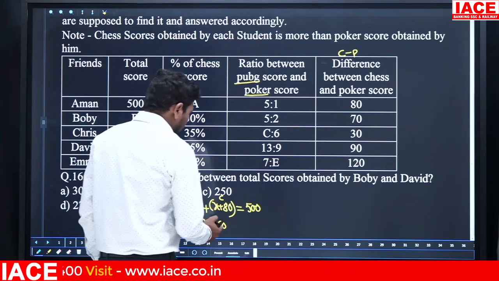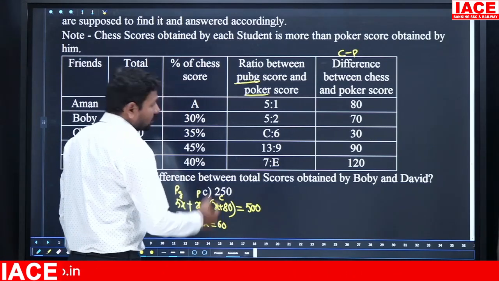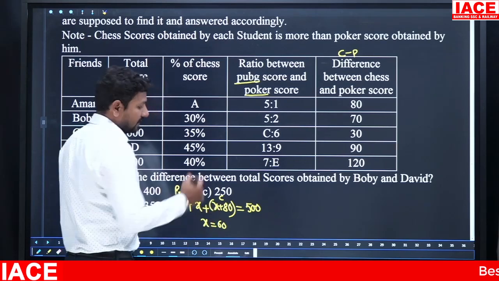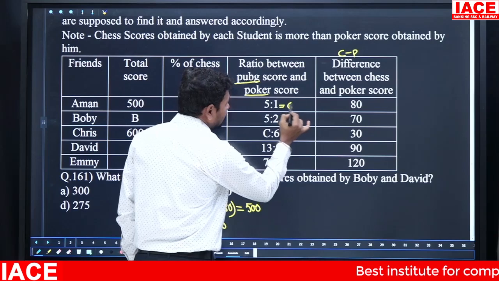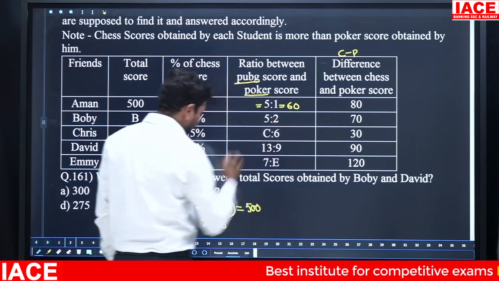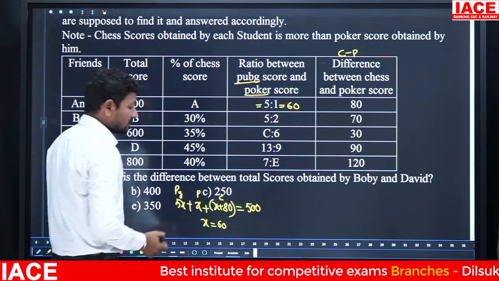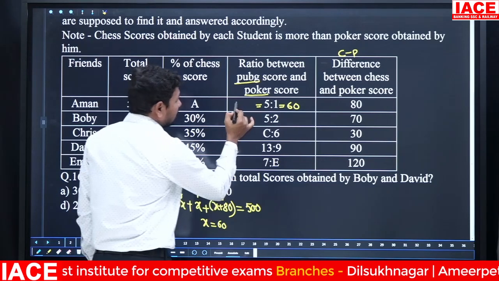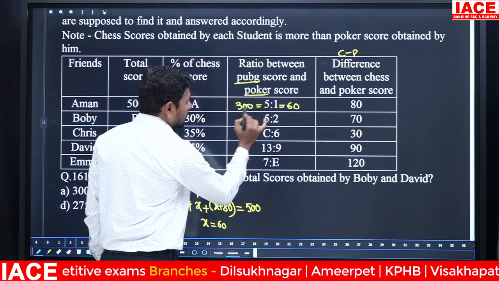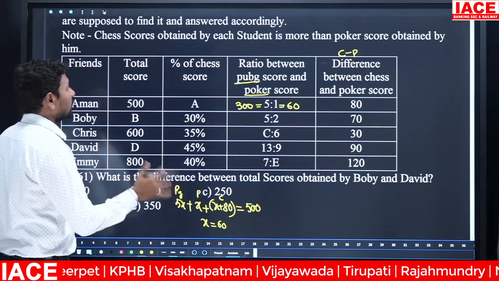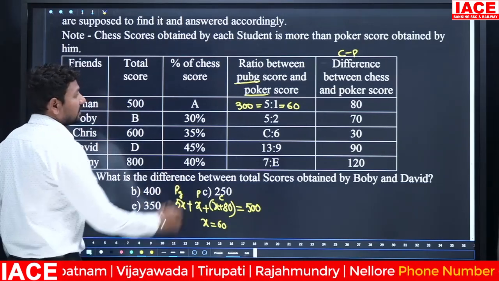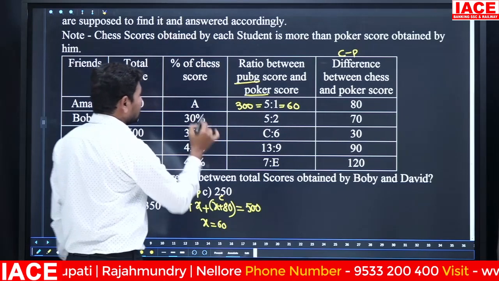Look here, the chess score is x plus 80. The x value is 60, so chess is 140. PUBG is 5x, which is equal to 300. Poker is 60. Now we have to calculate for chess also.